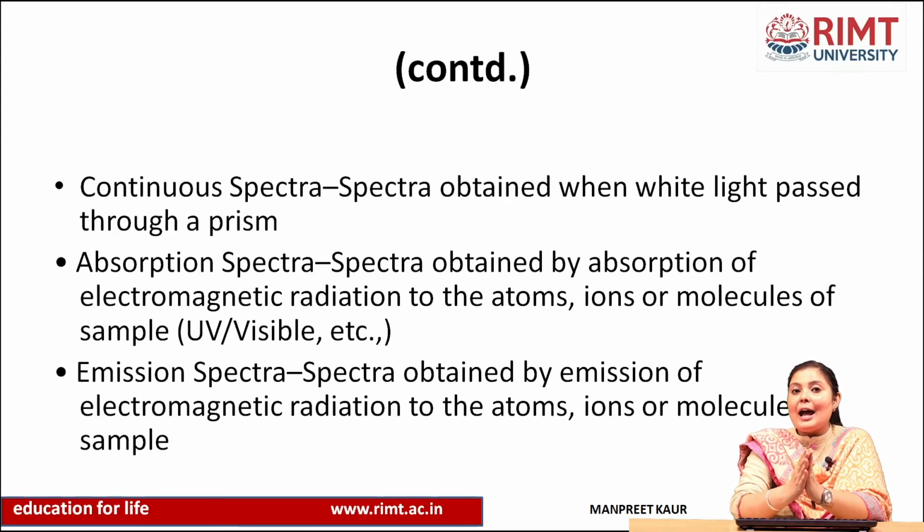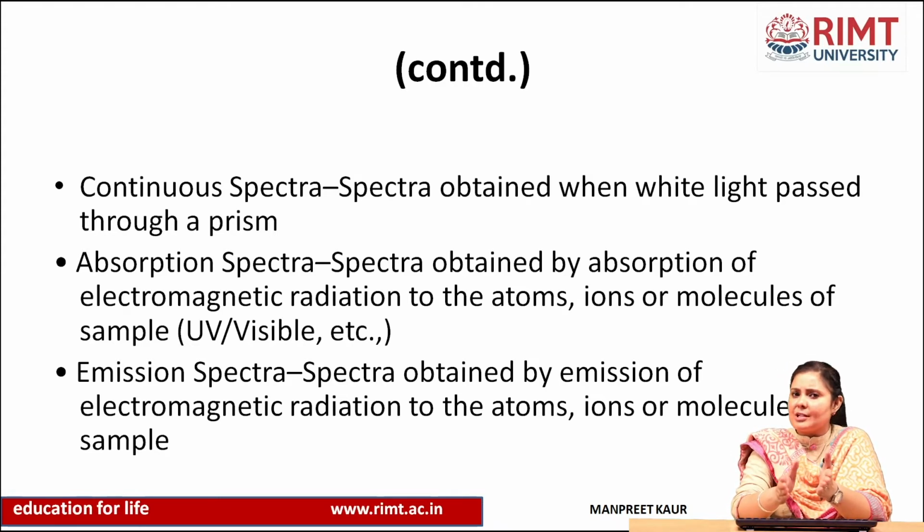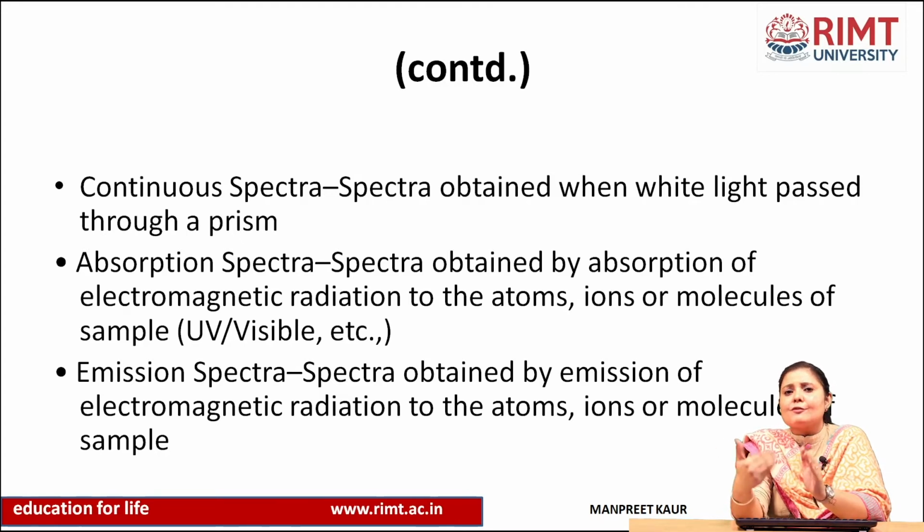Then the second one is the absorption spectra. What is an absorption spectra? It is the spectra obtained by absorption of EMR, meaning electromagnetic radiation, by the atoms, ions or molecules of different samples, which we use in UV visible, IR, fluorescence, flame photometer and so on. As its name indicates, it means absorption of electromagnetic radiation by atoms.